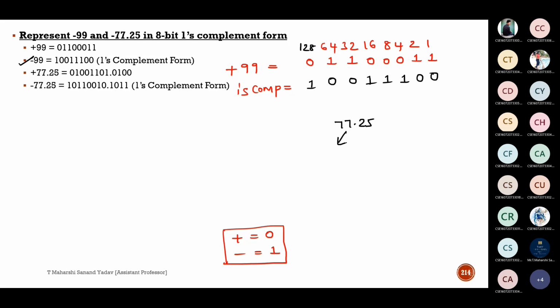So it contains how many parts? What is this 77 called? 77 is called the integral part, the integer. This is called the decimal fraction. So the equivalent of plus 77.25 is this one, and take the 1's complement of this so that this will be the result. Once your conversion concepts are perfect, you can solve any problem.